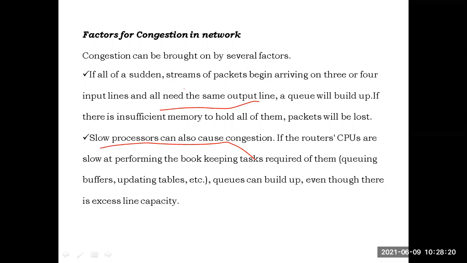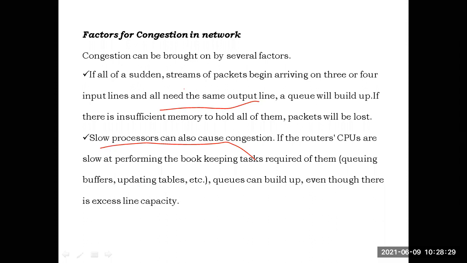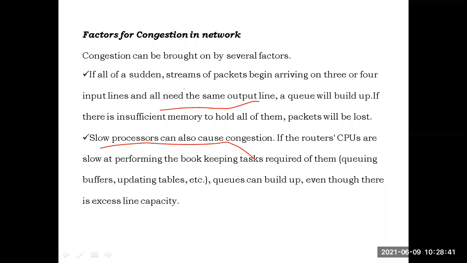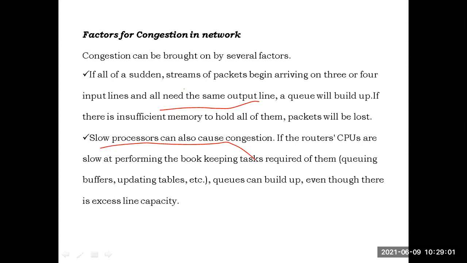For example, there is a toll gate on the road. While vehicles are coming, if the toll gate persons are fast in sending the vehicles through, there is no problem at all. But if the toll gate persons are very slow, they slowly take the toll fees and slowly allow the vehicles to go out. As a result, what will happen? Huge numbers of vehicles are coming very fast, but the toll gate persons are very slow in collecting the fees. As a result, there is a chance of a traffic problem. The same situation will occur in the network also.